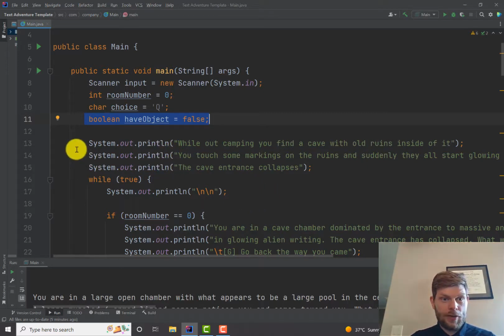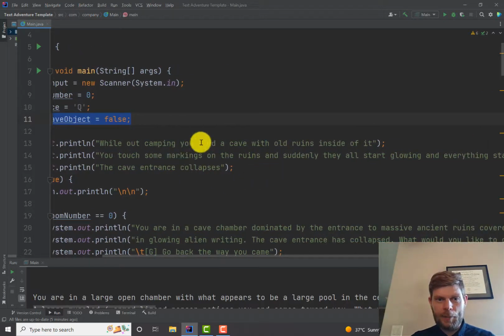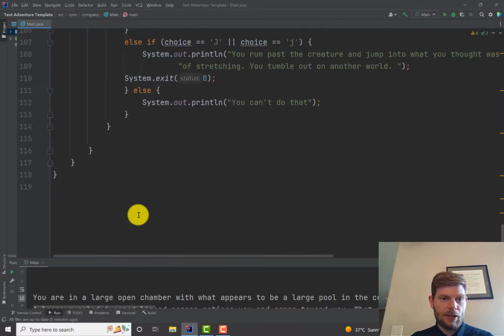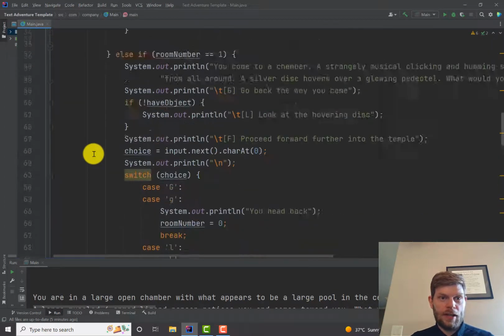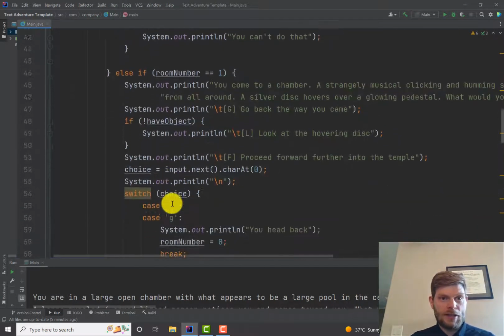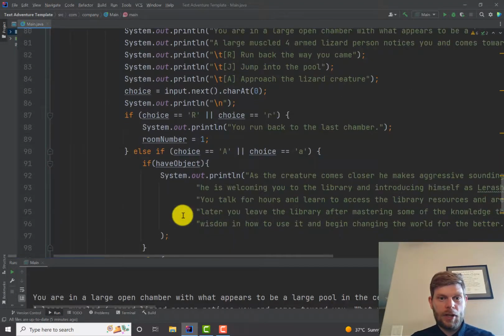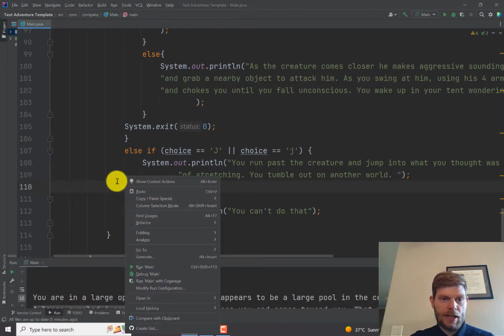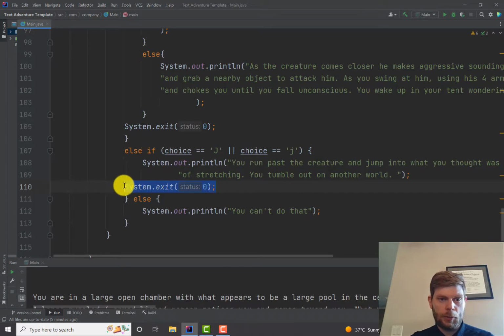So to start off with, I've got my intro stuff, the camping text. And then I've got this while true loop. This while true loop will just keep me doing it again and again and again. So the end bracket to that is all the way down here. So everything is inside it. That is my main game loop. It just keeps happening again and again forever, or until it hits an end game thing, which is System.exit. System.exit immediately ends the program. If you throw in a 0, it's just a normal exit code.